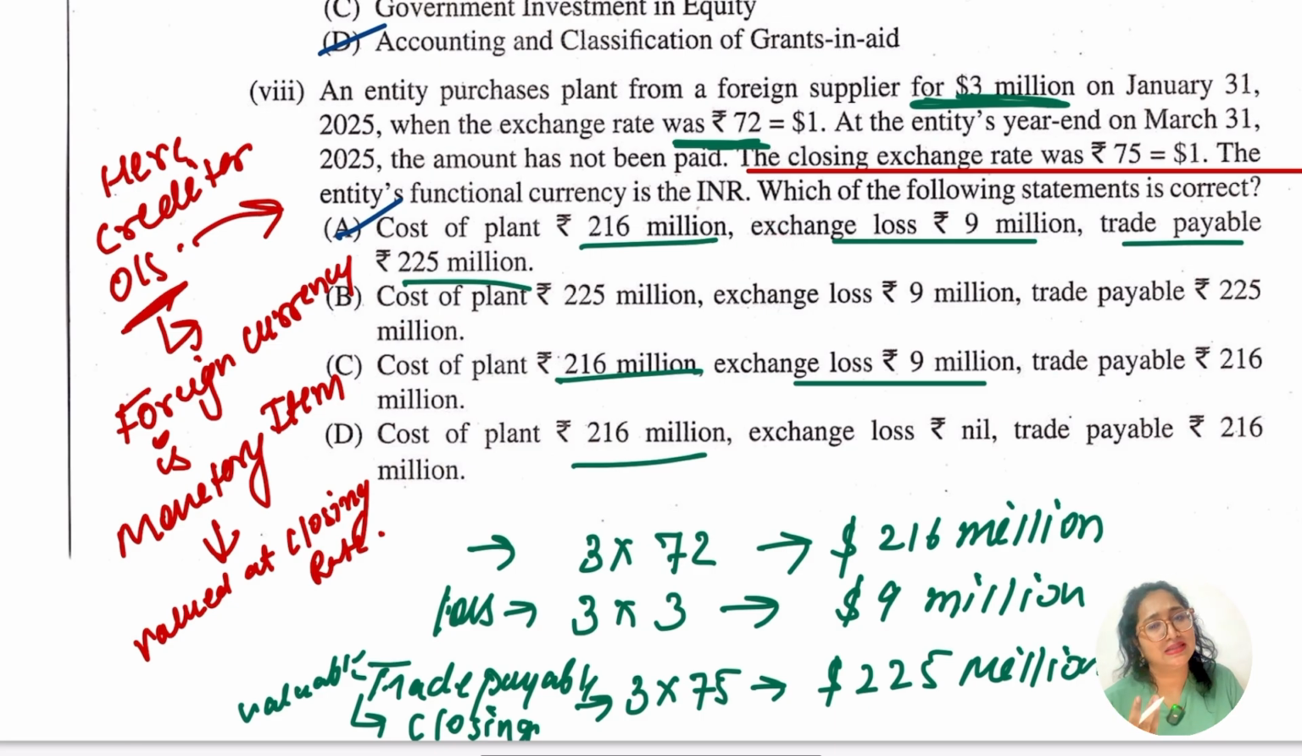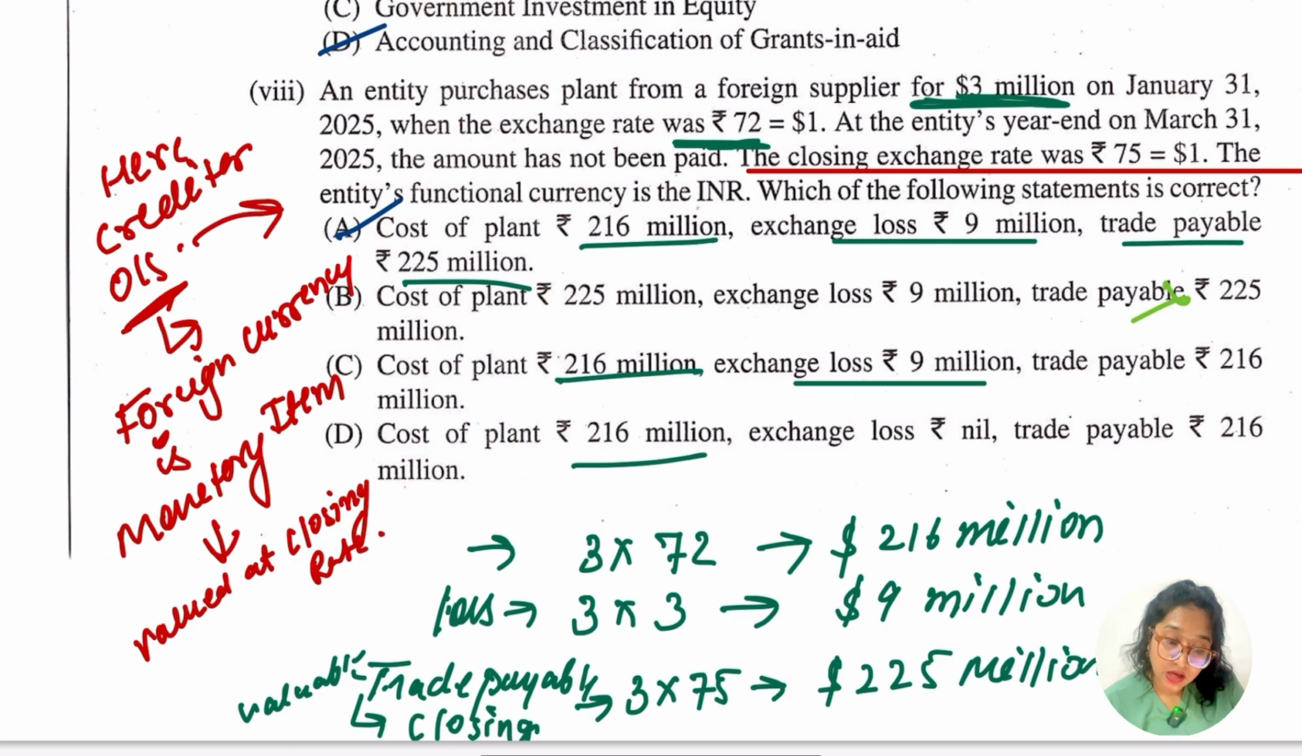एंड व्हाट अबाउट द एक्सचेंज लॉस, आर वी गोइंग टू हैव द एक्सचेंज लॉस? डेफिनेटली, बोला ना, 3 into 3, $3 million into 3, ठीक है, which is going to be 9 million, okay. So let's check, because I'm not going to consider B as an option now because cost of plant is not running, ठीक है, it's not correct as per the option B, okay.